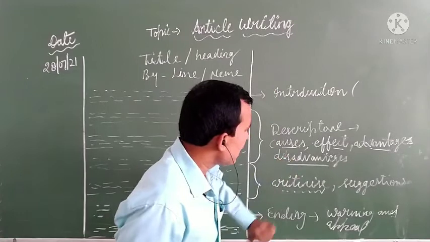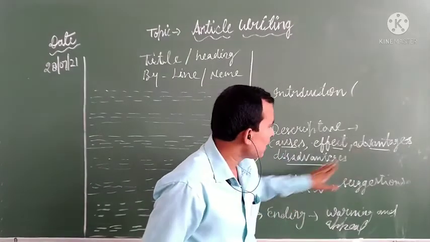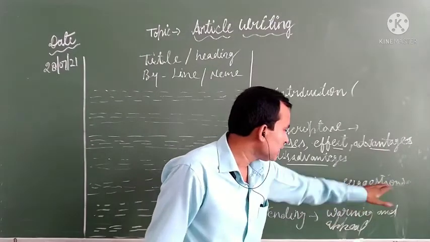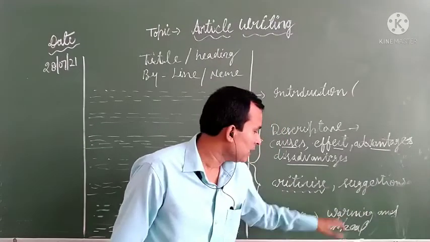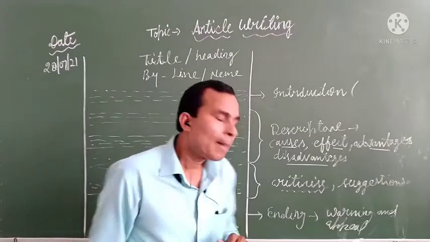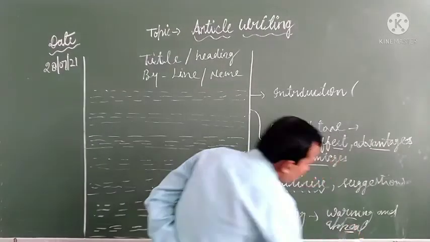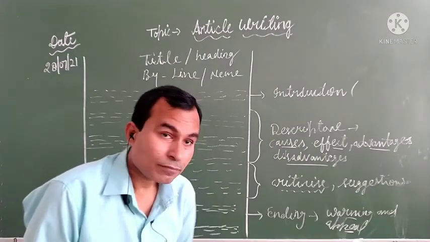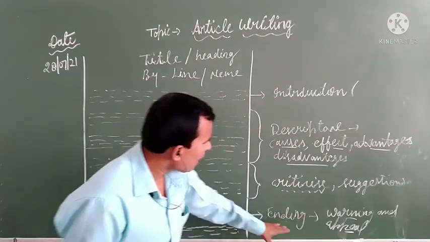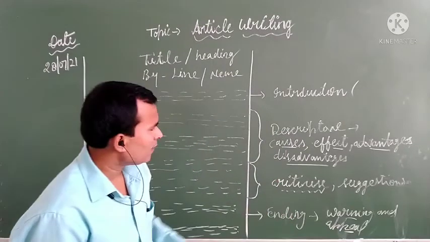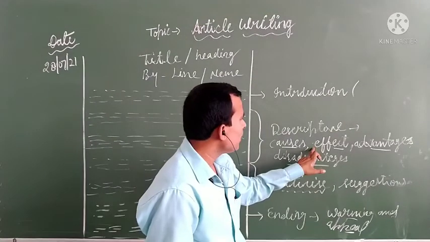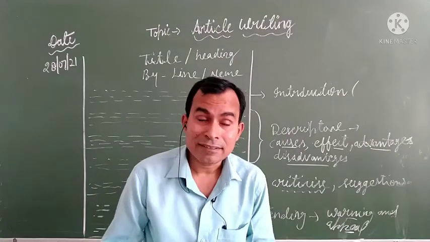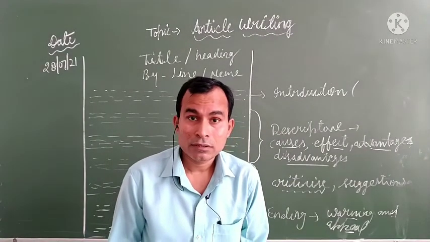Introduction, then causes, effects, and after that advantages, disadvantages, whatever is possible you will write. Criticizing and suggestions, and after that warning and appeal. These two points you can mix in one paragraph, or you can write separate paragraphs. So in this procedure, I think you have a lot of paragraphs, at least two to four, maybe two or three here and one paragraph. I think your word limit is sufficient in this procedure.